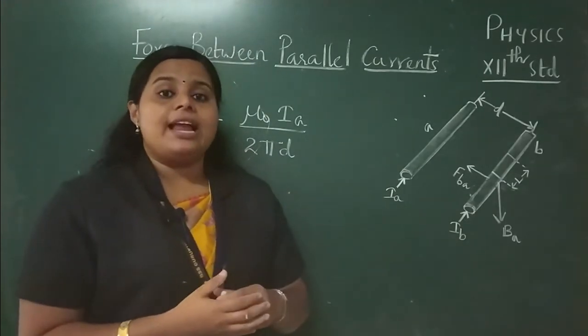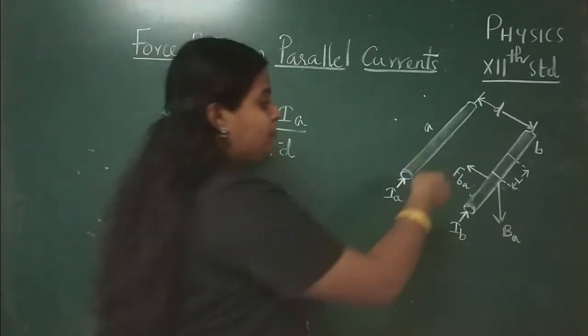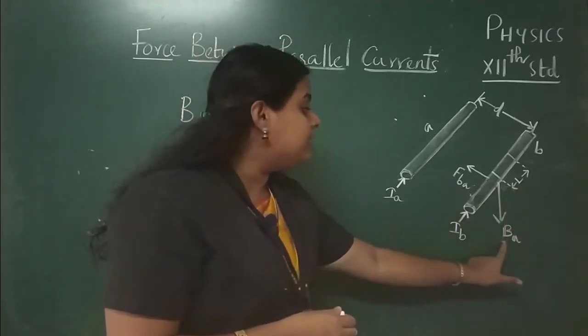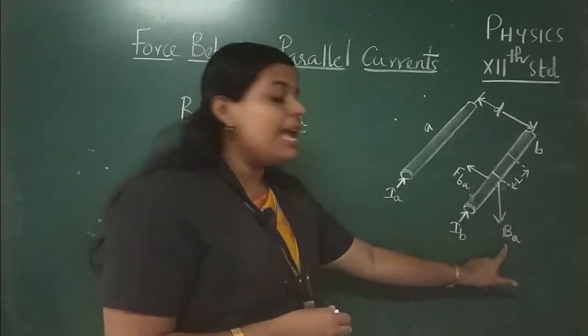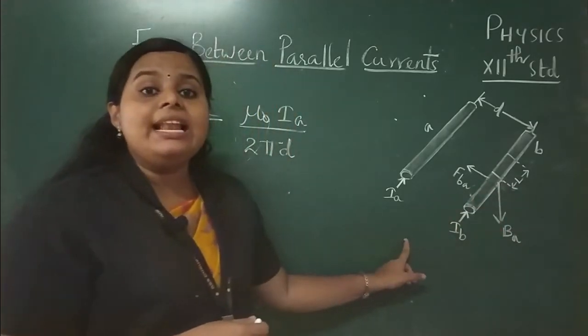Yes, according to the right hand rule, if the current is flowing in this direction, then the magnetic field will be perpendicular to it, and the direction of magnetic field is given by this. Okay, BA will be along this direction which is perpendicular to the parallel currents.